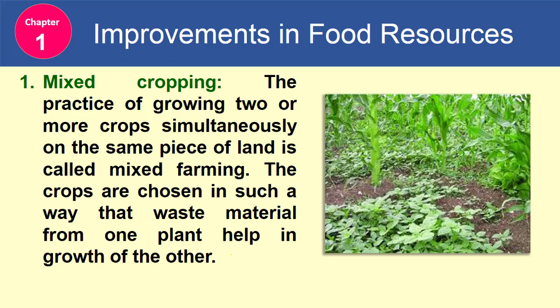First is mixed cropping. The practice of growing two or more crops simultaneously on the same piece of land is called mixed cropping. The crops are chosen in such a way that waste material from one plant helps in the growth of the other.